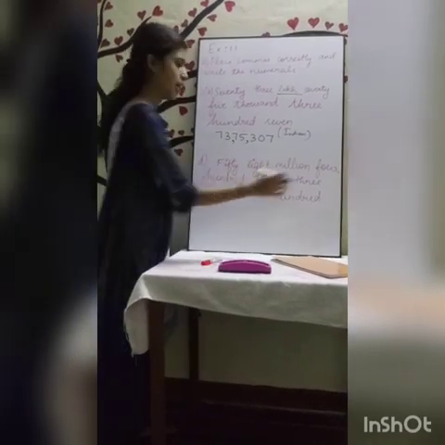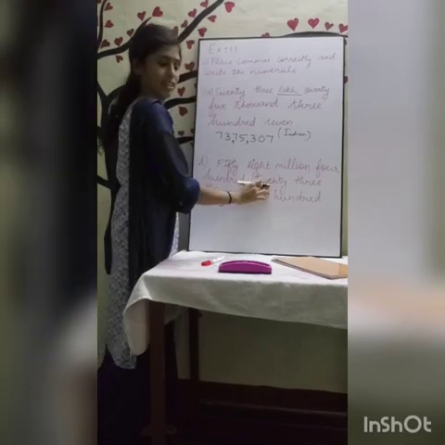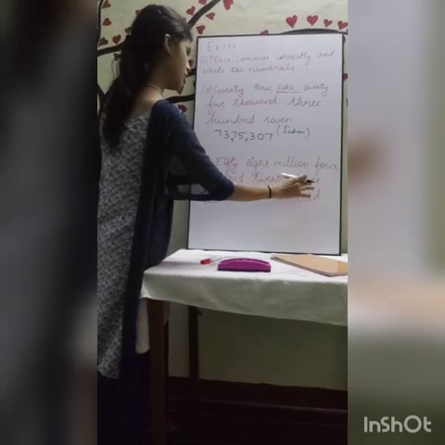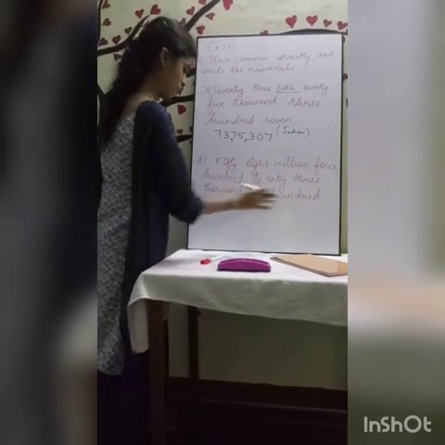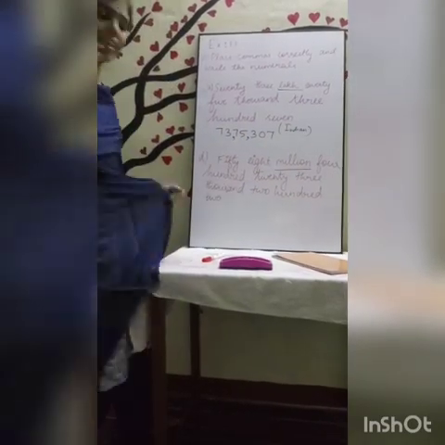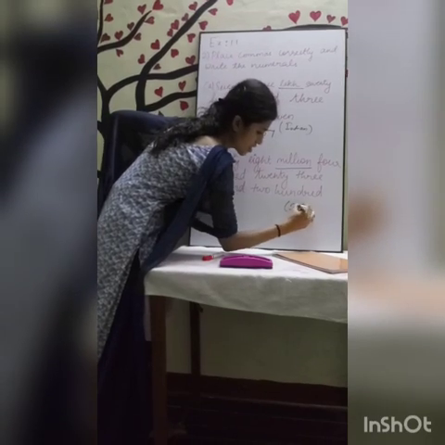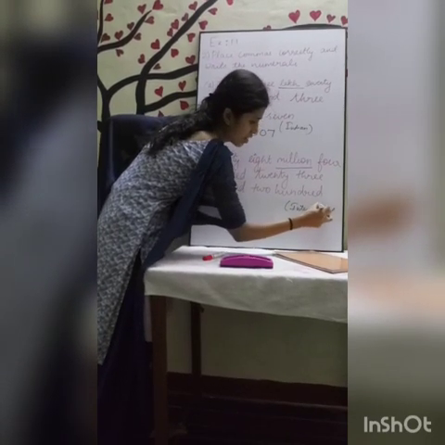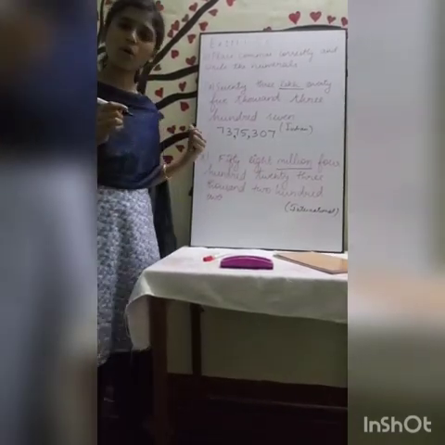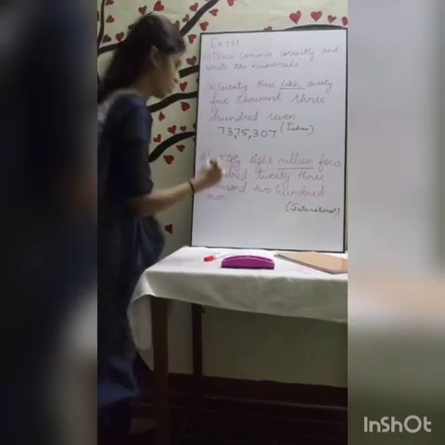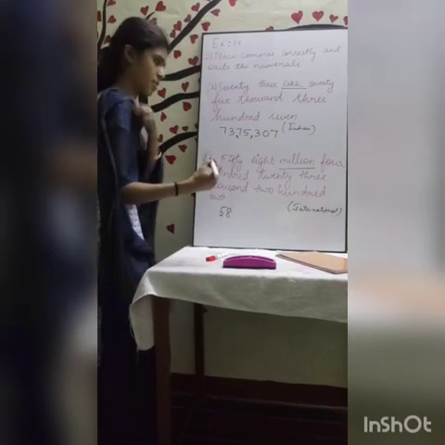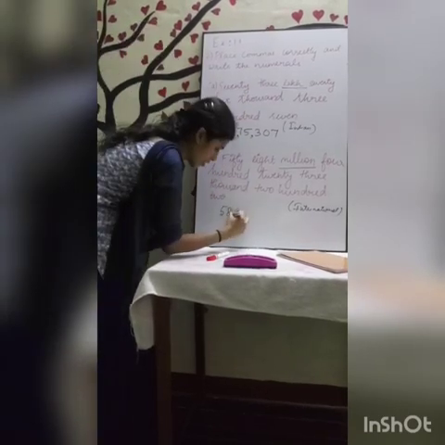58 million 3,420,202. Okay. So by seeing the million itself, we can say that this is the international system of numeration, right? So now can we write the numerals? Yes. 58 million. Next. 423,000.